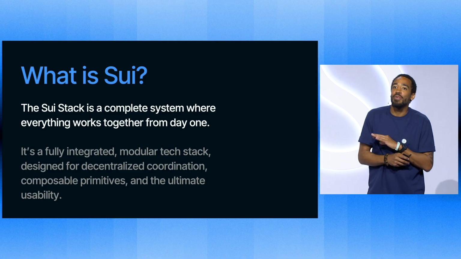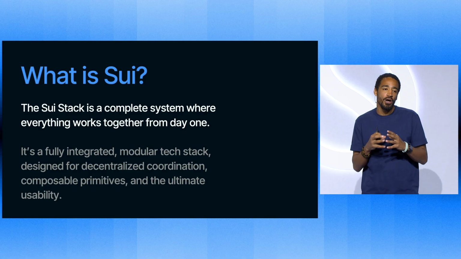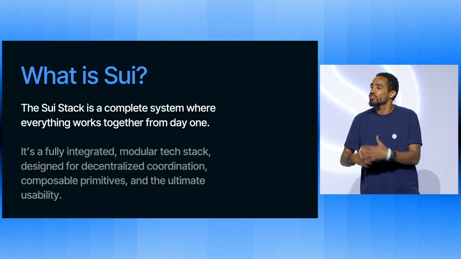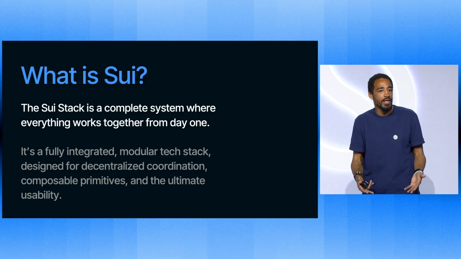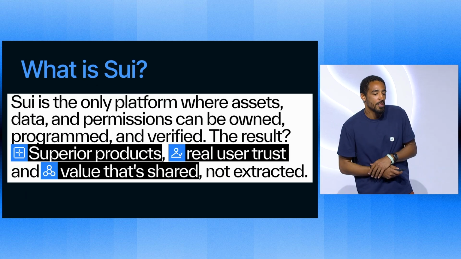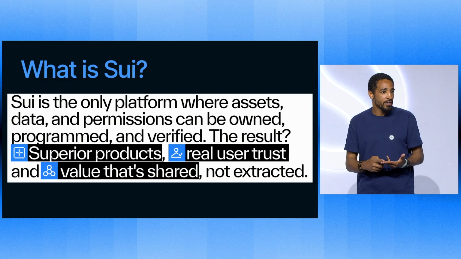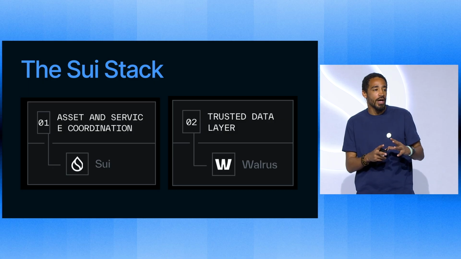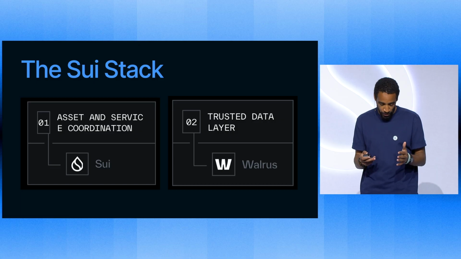Sui is a stack, a complete system of composable parts, decentralized coordination, and composability. If you think about Google Cloud or AWS, it has storage, it has compute, it has all these components that developers can piece together to build real-world applications. Sui is very similar. It's the only platform where assets are owned. Permissions can be owned, they can be programmed, they can be verified. So this gives you a lot of power. And I want to talk a little bit about the different pieces and components that you can use during this hackathon to build your app.